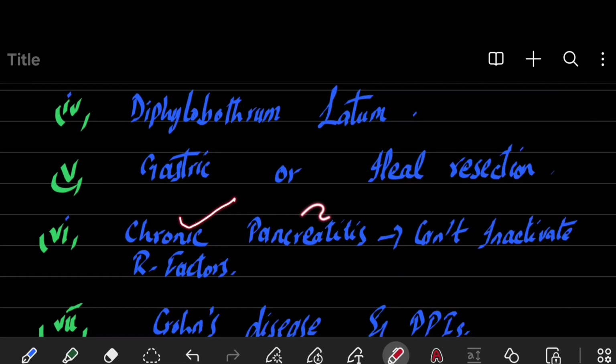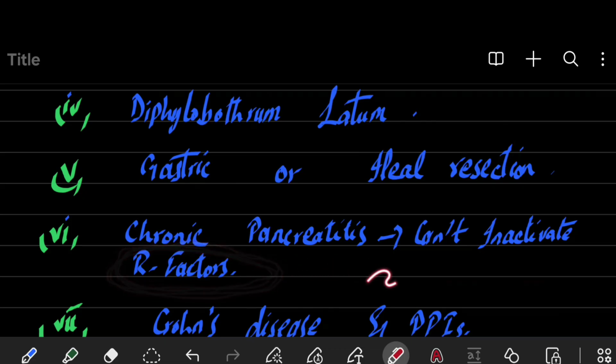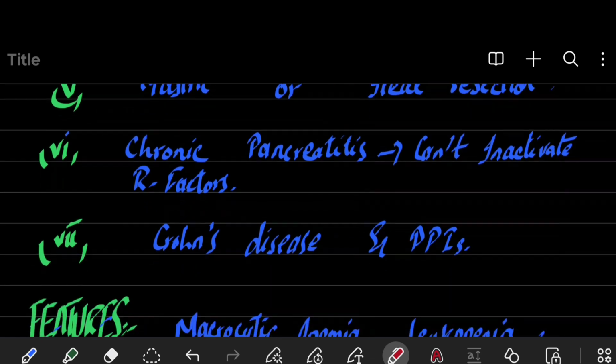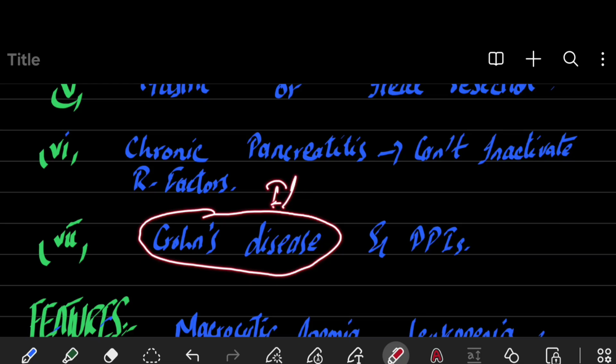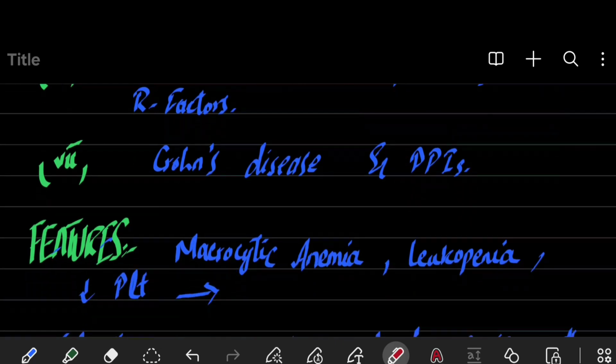Then chronic pancreatitis, because the pancreas secretes certain enzymes that degrade the R factors, and these R factors are bound to vitamin B12. Therefore, when R factors are not removed from vitamin B12, it cannot be absorbed. So chronic pancreatitis can also lead to vitamin B12 deficiency anemia. Crohn's disease causes damage to the ileum, and when there is damage to the ileum, it leads to vitamin B12 deficiency, and sometimes chronic use of PPIs can also lead to vitamin B12 deficiency.